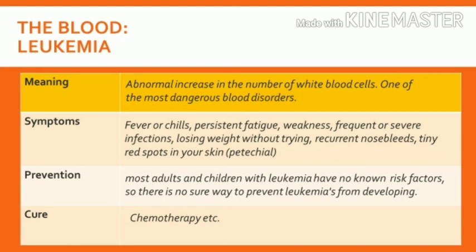These develop in bone marrow. Bone marrow produces more cancer cells, which begin to overcrowd the blood, preventing healthy WBC from growing and functioning normally. These are the symptoms, prevention, and cure.